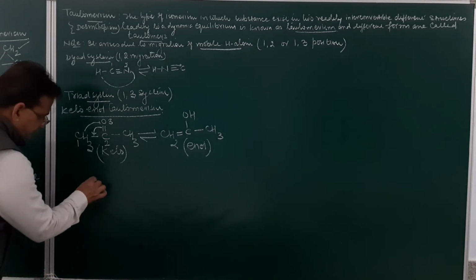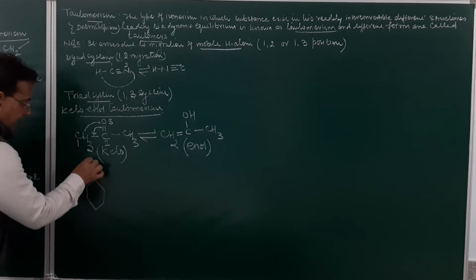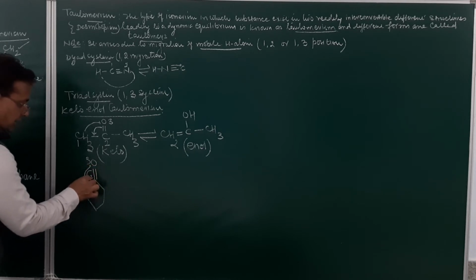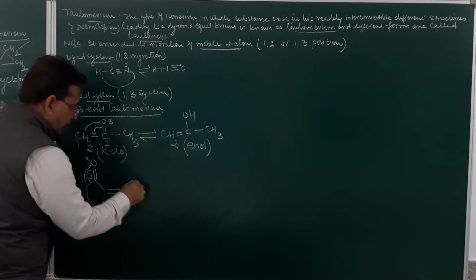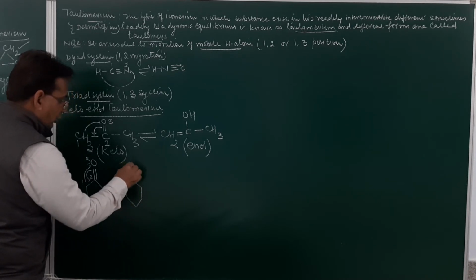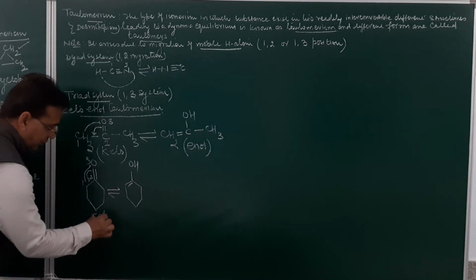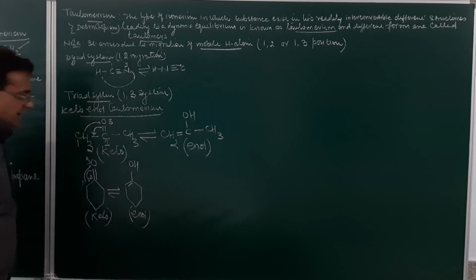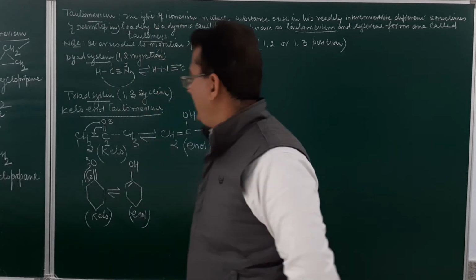Like this way, if we write down this structure, this is our double bond and naturally this is CH2 and this is CH2. Let this be 1, 2 and 3. So H will migrate over here. The double bond will migrate over here. It will develop into the new form. So this will be the enol form. So this over here is a keto form and this will be the enol form. So this is called keto-enol tautomerism. Am I clear, students, over here?